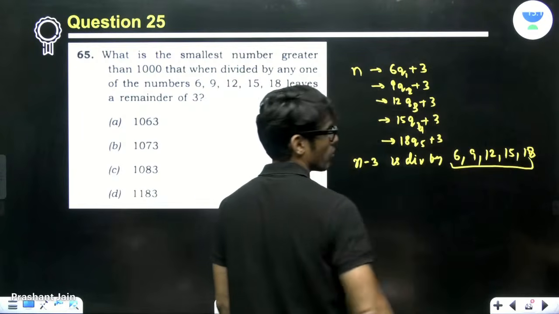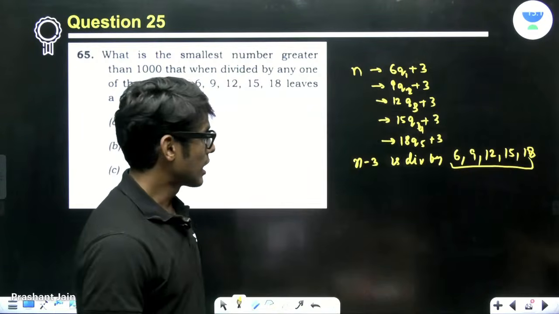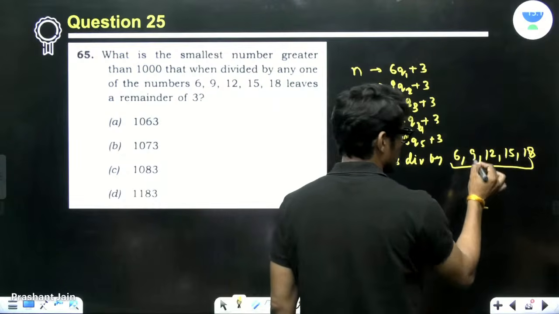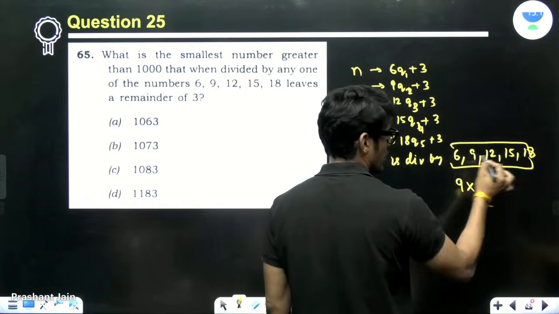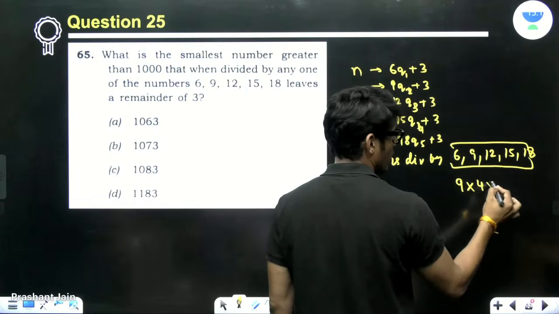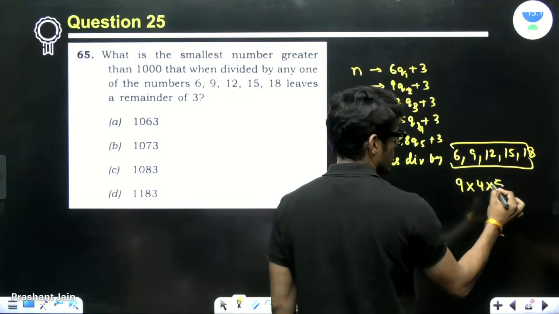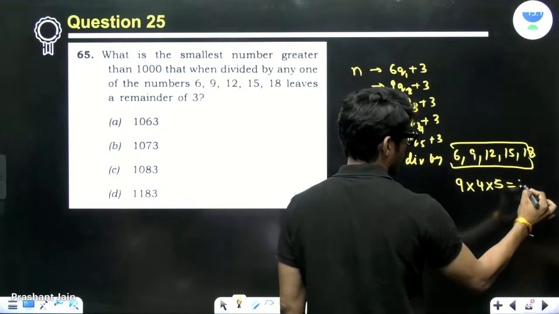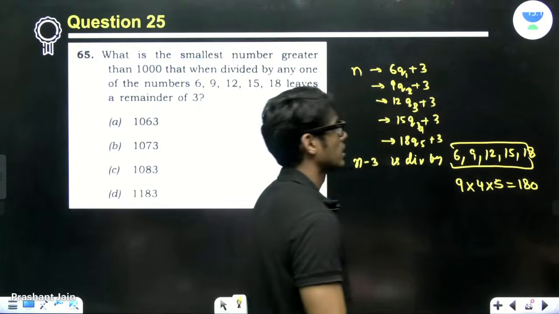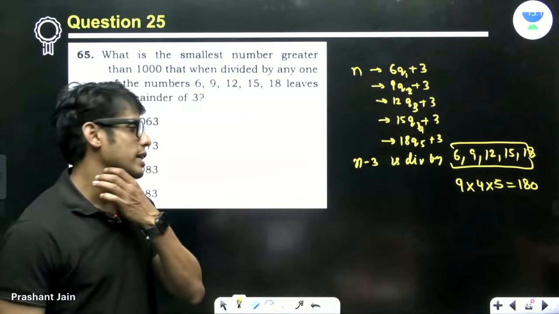What is the LCM of these 5? Now, see, what is the highest power of 3 here? 9. What is the highest power of 2 here? 4. What is the highest power of 5? This. So I think 36 times 5, 180 is the LCM. 180 is the LCM. Can you check it for me?